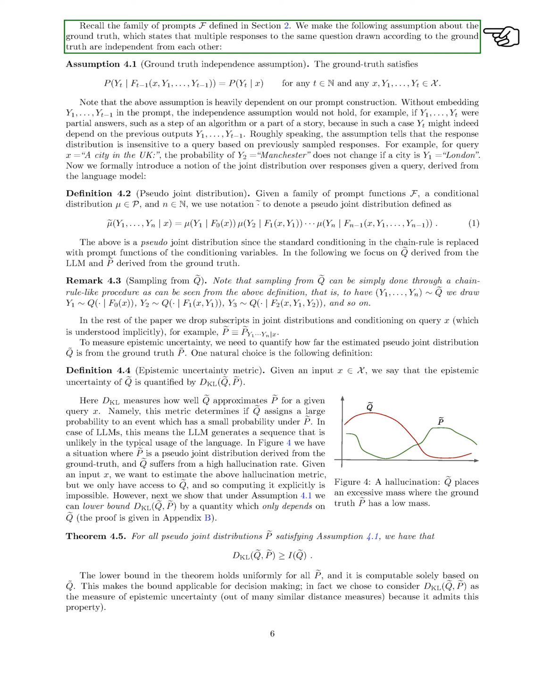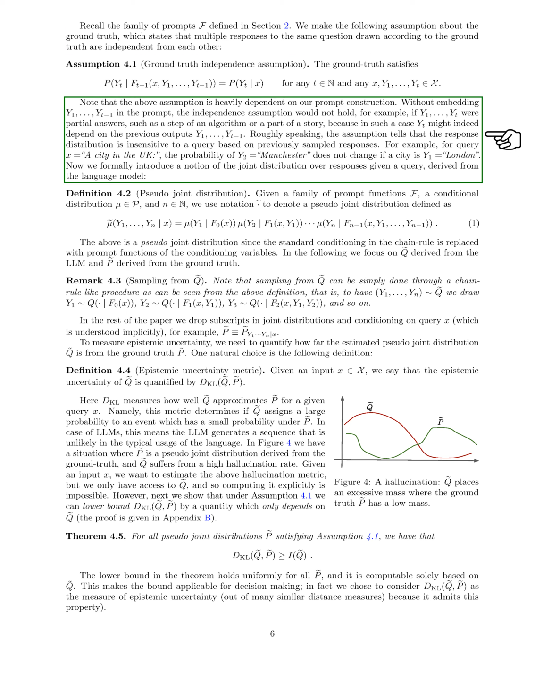We assumed that multiple responses to the same question, drawn according to the ground truth, are independent of each other. This assumption relies heavily on how we construct prompts. Without including previous responses in the prompt, this independence assumption would not hold. For example, if previous responses were partial answers, like steps in an algorithm or parts of a story, the current response might depend on the previous ones.